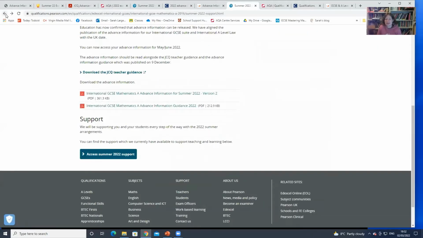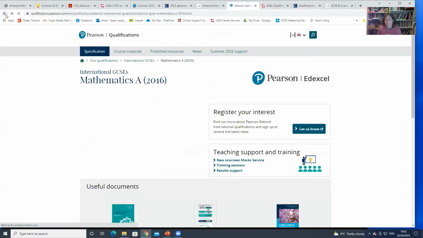But physics will do actually, because there's a new. I was going to say they've amended the formula sheet, haven't they, for physics? Yeah.